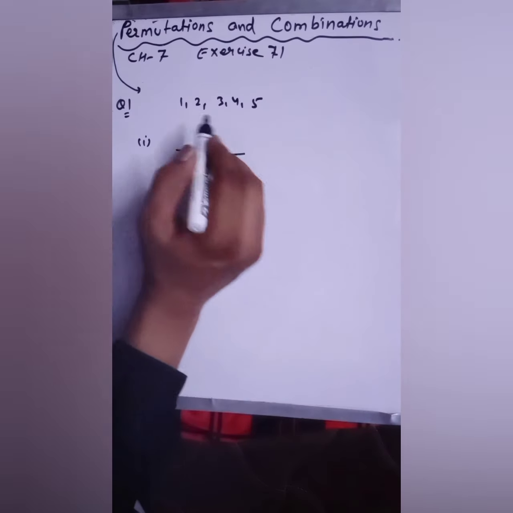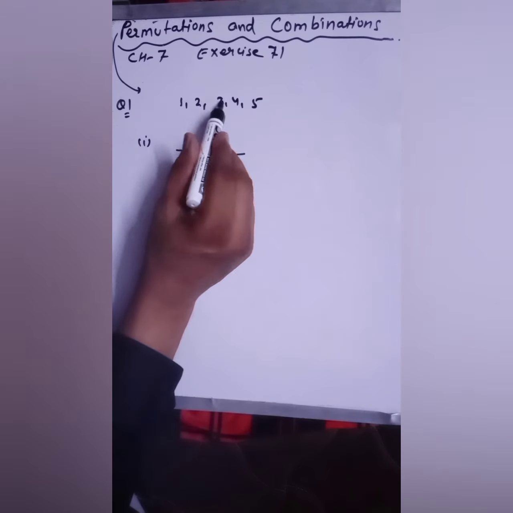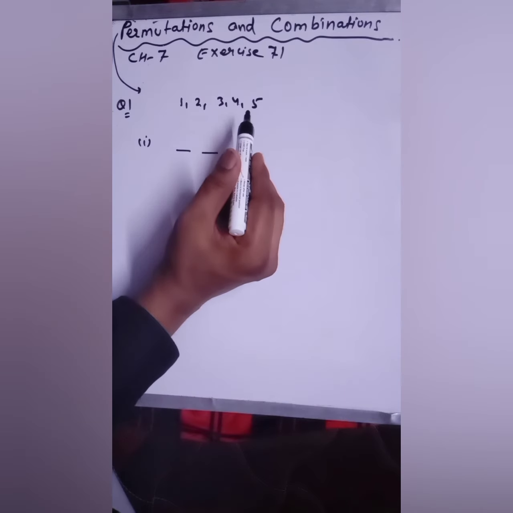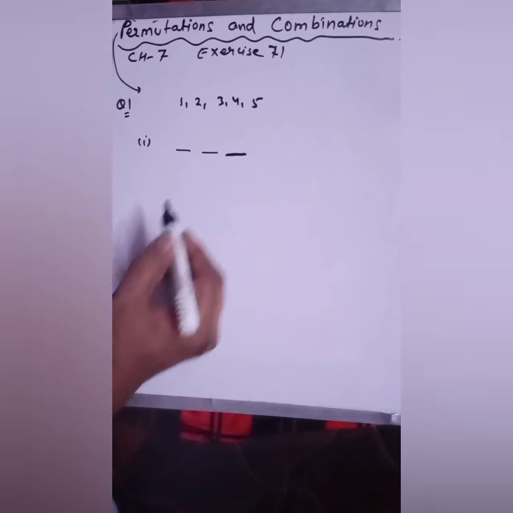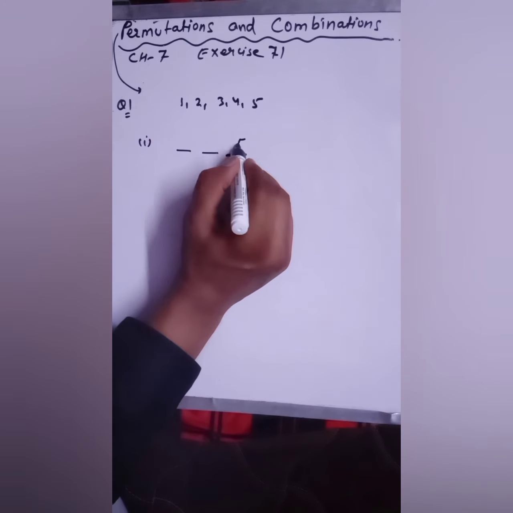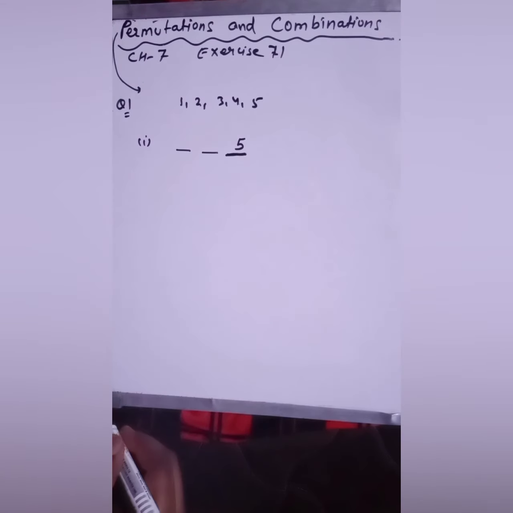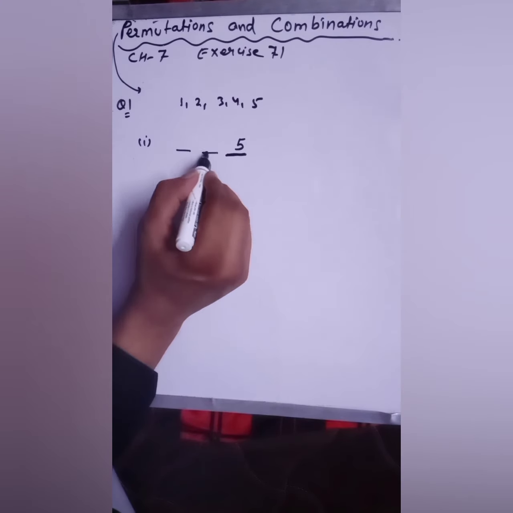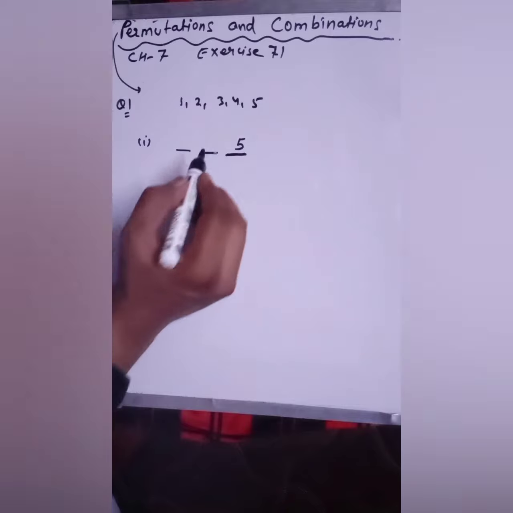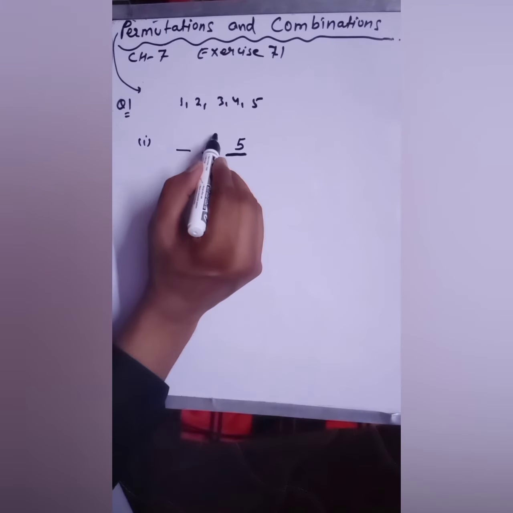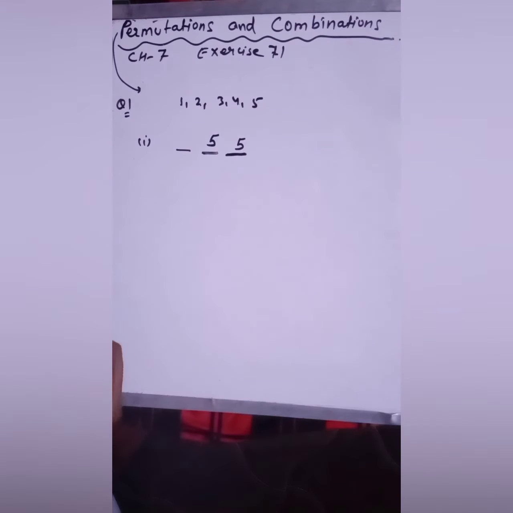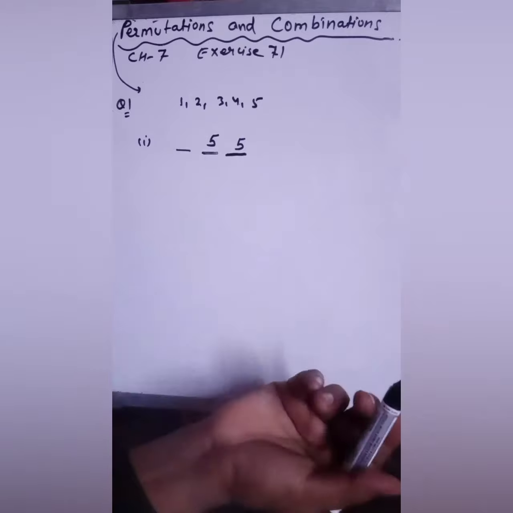So the total choices you have here are 1 2 3 4 5. To fill the unit place you have a total of 5 choices. And to fill this 10th place, if repetition of the digits is allowed, again you have 5 choices, because repetition is allowed.